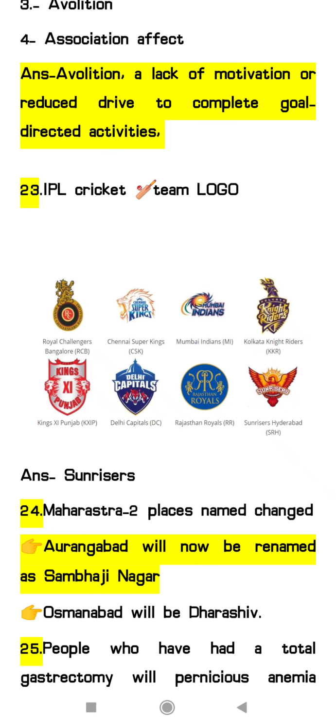23rd question, that is IPL cricket team logo. So there is one logo given, I think Chennai Super Kings or Mumbai Indians, some logo is given. So we have to identify which IPL team logo is indicated. So the answer will be Sunrisers.